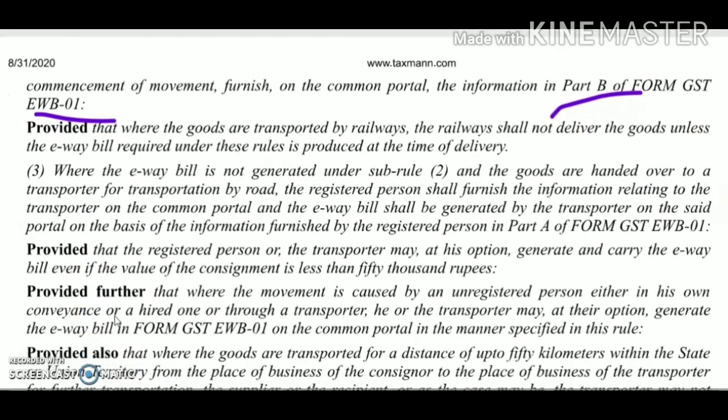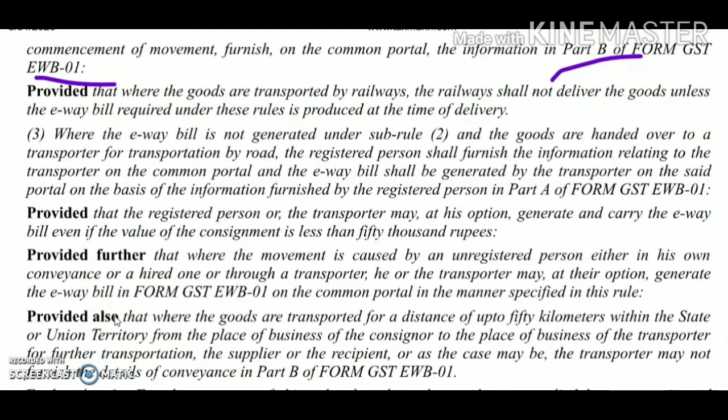However, where the goods are transported by road, Part B of such form may be filled in by the transporter on the basis of the transport details made available by the recipient or the supplier, as the case may be. Further, the railways shall not deliver the goods unless the e-way bill is produced at the time of delivery. So if the e-way bill is not produced at the time of delivery, the railway will not deliver your goods.